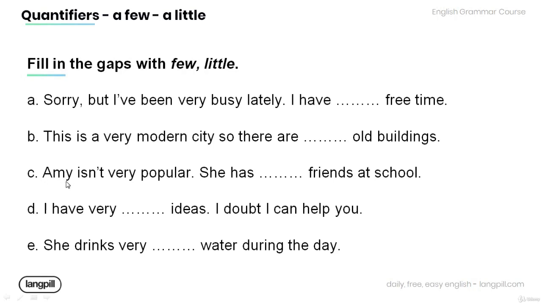C. Amy isn't very popular. She has friends at school. D. I have very ideas. I doubt I can help you. E. She drinks very water during the day.